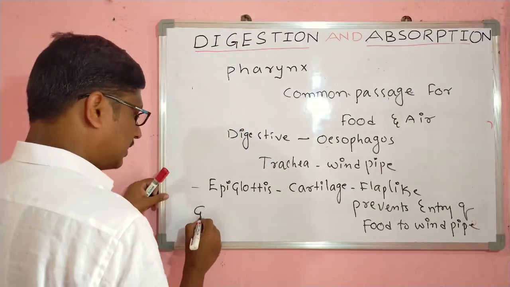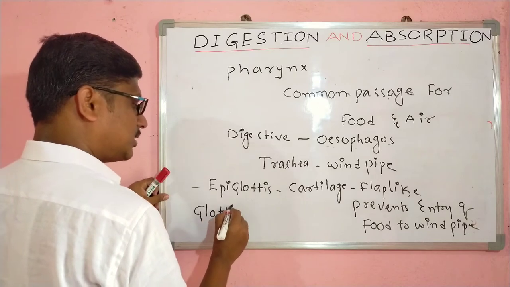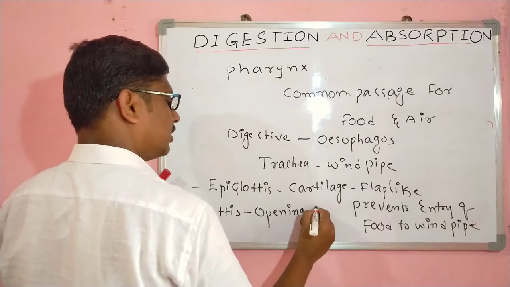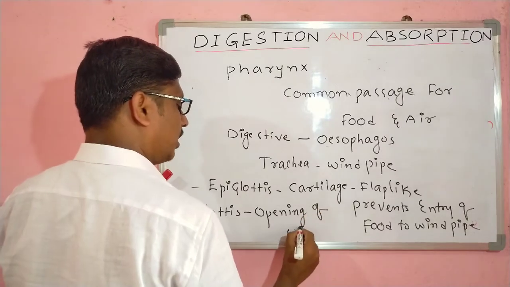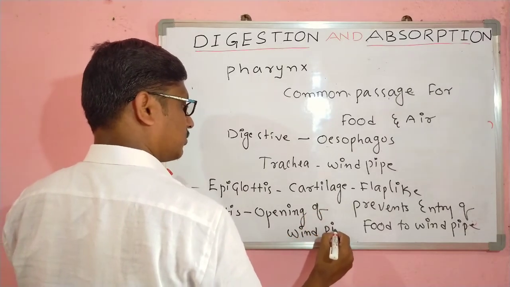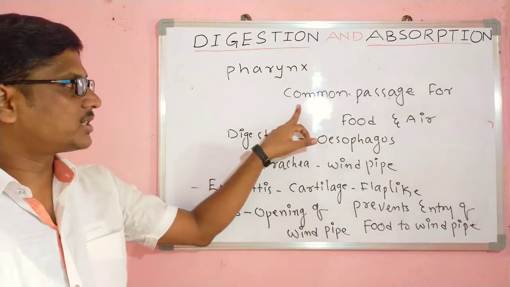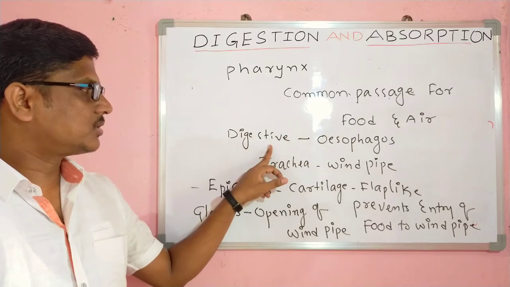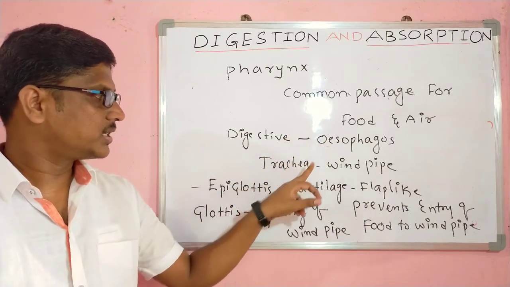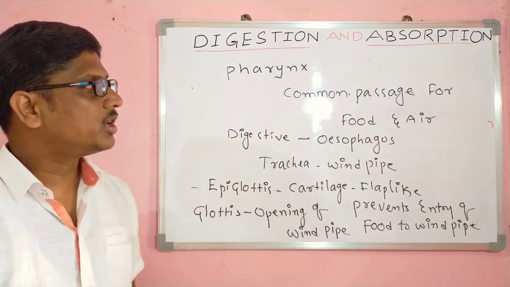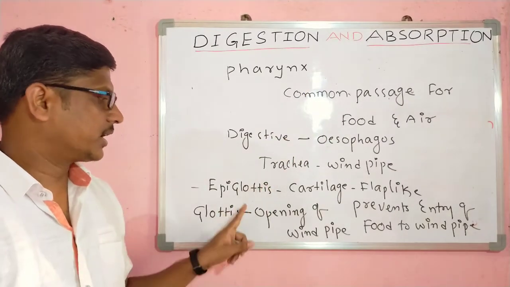With this, the glottis is also present. This glottis is the opening of the windpipe. See, this is the structure of the pharynx. It is a common passage for food and air. The digestive tract, the esophagus, is open and the trachea is also open into the pharynx region. So, due to that reason, it is called a common passage for food and air.